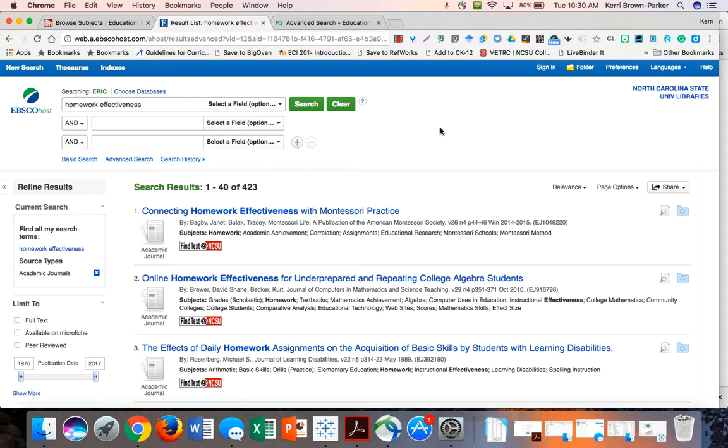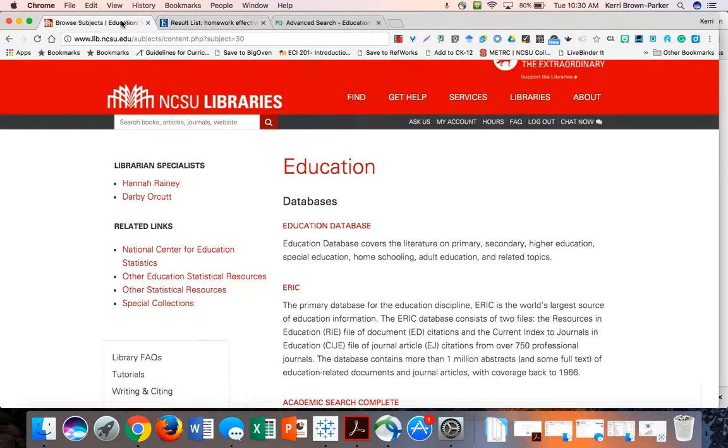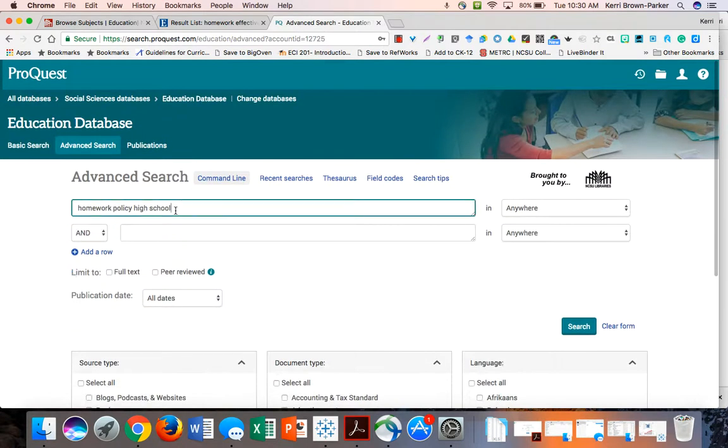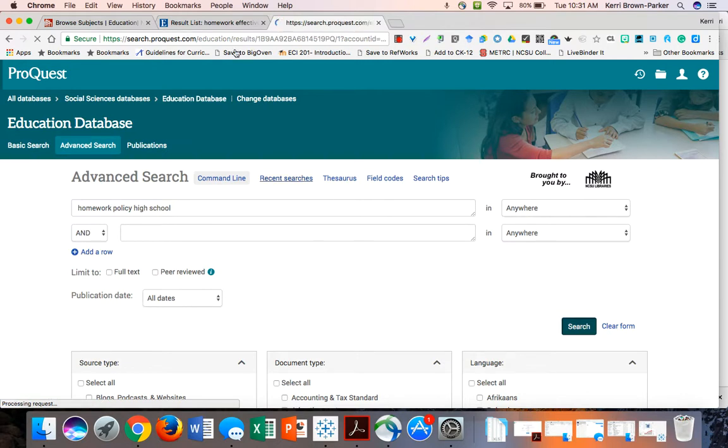So in these stations, you're now going to go forth looking for something about your SIP plan or your SIP goals, both in the education database and in ERIC, and you're going to be getting a citation in order to share with your group. Once in either source, ERIC or Proquest, that you have found your article, you're going to find that article and then get the citation to put in your shared Google Doc.